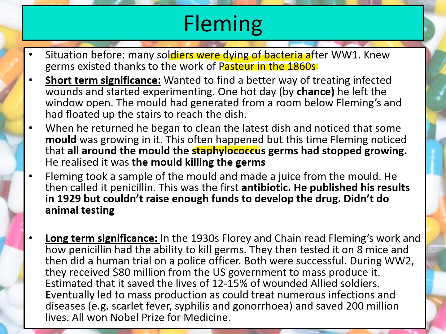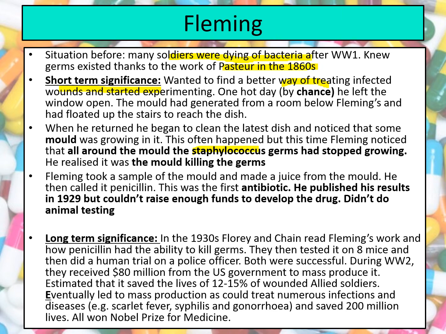Now, as we've already mentioned, Fleming wanted to try and find a better way of treating infected wounds and started experimenting. The story goes that he put some of this Staphylococci bacteria in a petri dish and then left it for a while by chance. He's supposed to have gone away on holiday, and when he comes back, he finds that there has been a mould growing in the dish with the Staphylococci bacteria. And this mould has basically prevented this bacteria from spreading. There's none of this bacteria growing next to the mould, which makes him realise that it can basically cure it and prevent this bacteria from hurting people.